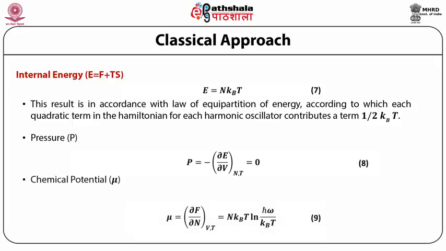Chemical potential mu, which is equal to the partial derivative of Helmholtz free energy with respect to N at constant V and T, is equal to N kBT log of h bar omega by kBT. Specific heat at constant pressure, which is equal to specific heat at constant volume in this case, can be derived as the partial derivative of E with respect to T at constant N and constant V, which is equal to kB.